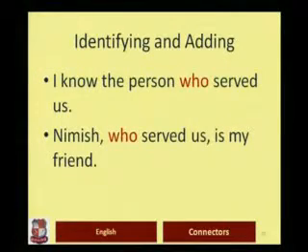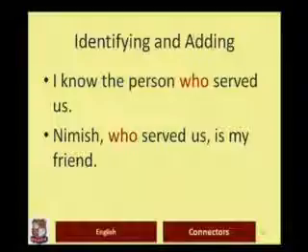There are 2 uses of these relative pronouns and relative adverbs. They are referred to in different words, but you can call them identifying and adding use of relative pronouns. Identifying and adding use. Some grammar books would also tell you that they are the defining and non-defining use of relative pronouns. Defining use of a relative pronoun or relative adverb is when you use it to define the antecedent. We will look at some examples.